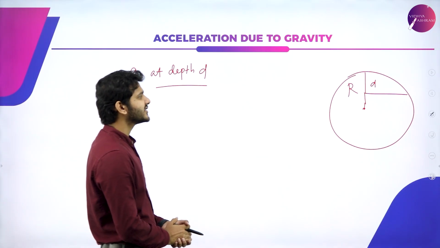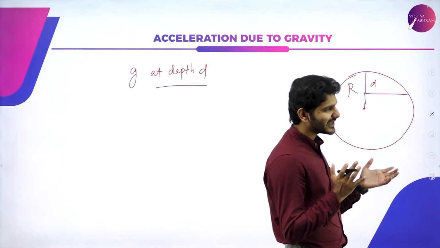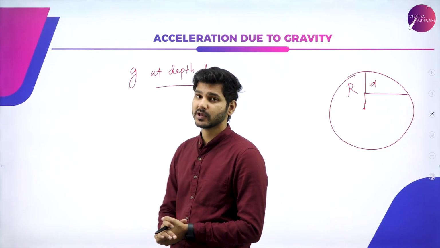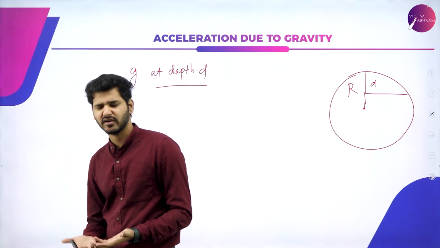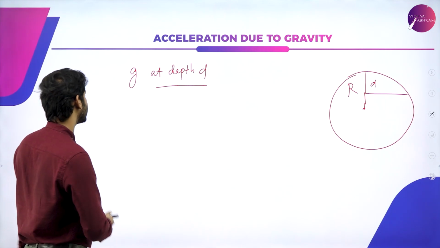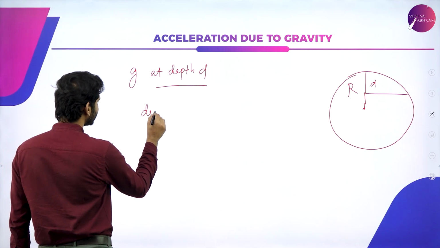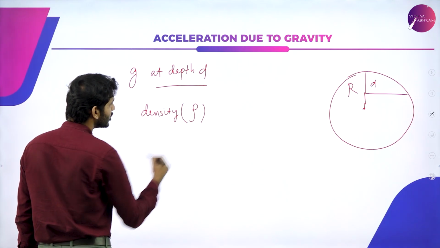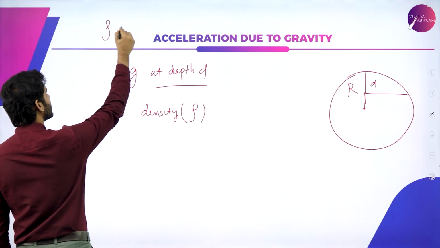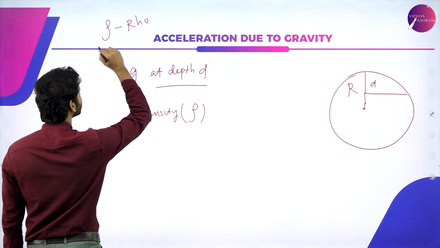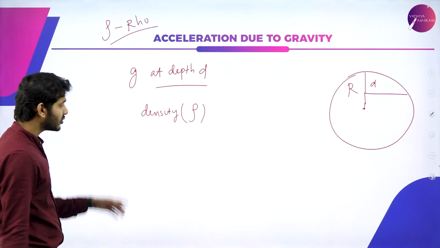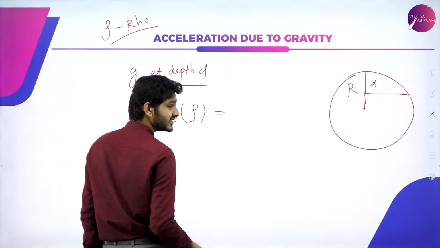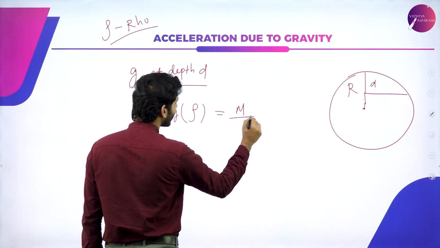I'm going to consider this entire Earth of mass m in terms of its density, because you know what density is. You have already learned in high school that density, usually represented by the Greek symbol rho, is equal to mass divided by volume.